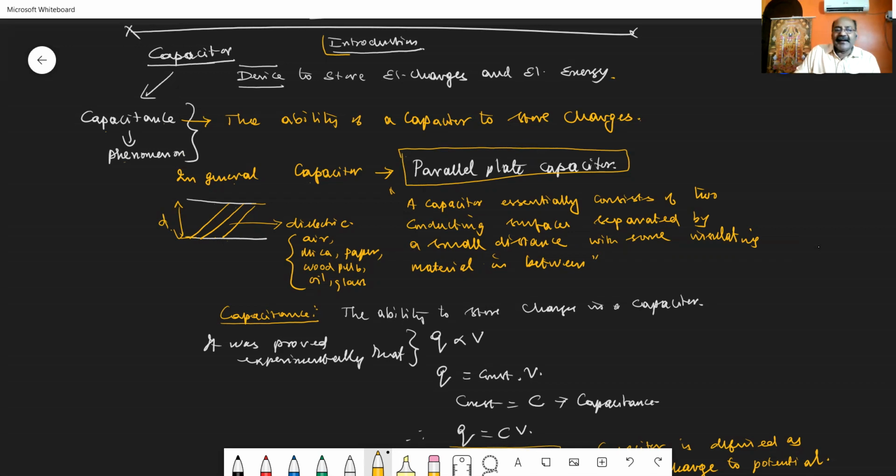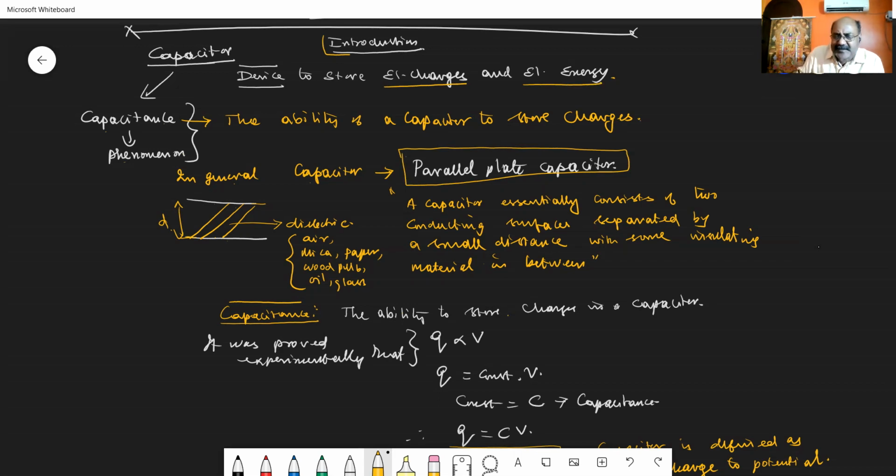In that parallel plate capacitor, the capacitance indicates the ability to store charges. It can store electrical charges as well as electrical energy.